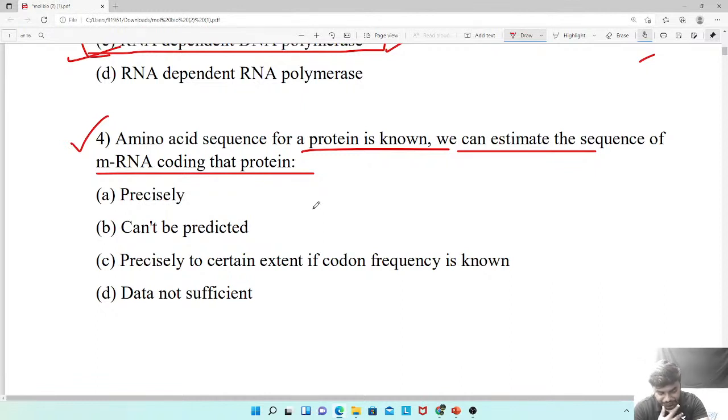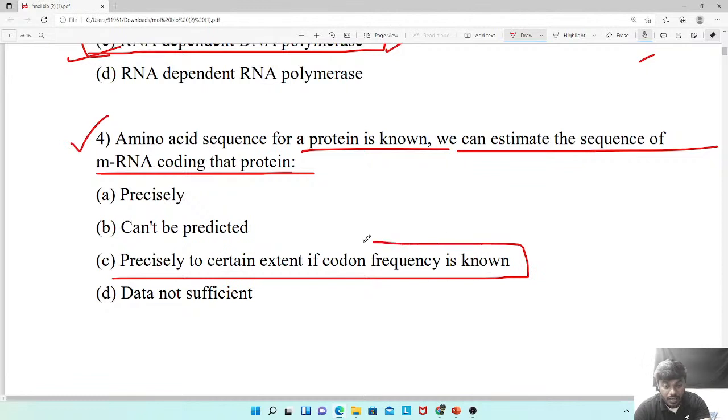Try it. Okay, no problem. Look into this. The amino acid sequence for a protein is known. We can estimate the sequence of mRNA coding that particular protein. So what we have to understand, precisely to a certain extent, is if the codon frequency is known.